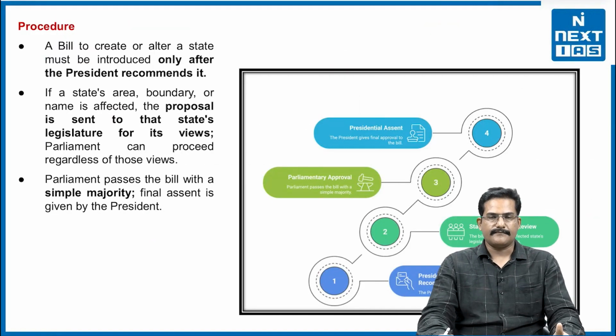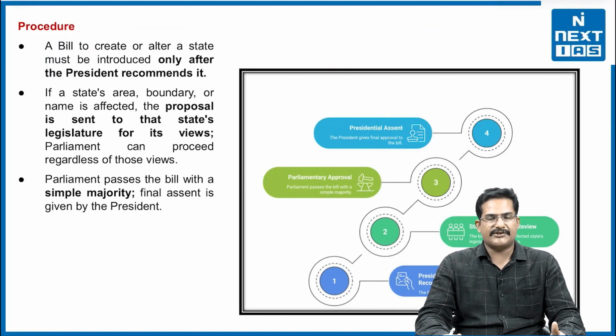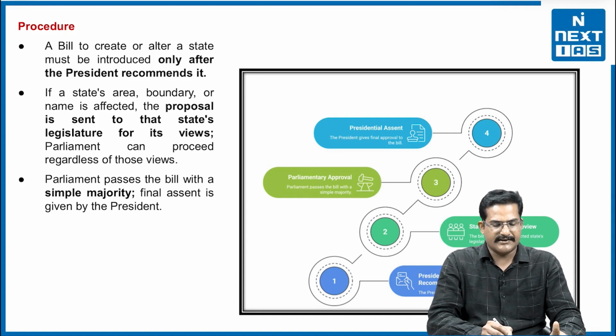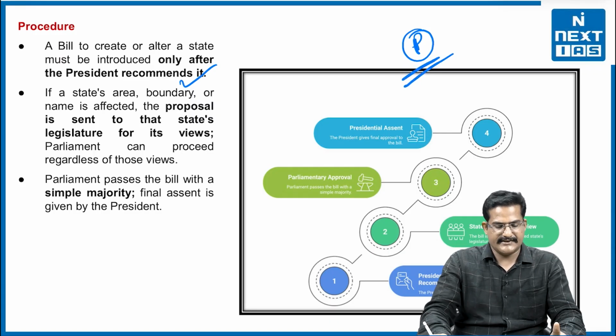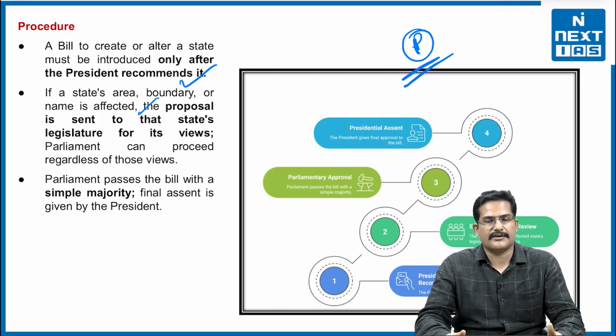Procedure. So, the procedure to create a state in India is complex because it needs multiple levels of approval. At first instance, what happens? A bill to create or alter the state must be introduced only after the president recommends it. So, prior recommendation of the president is needed, right. Second, what happens? If the state's area, boundary or name is affected, the proposal is sent to the affected state as well. However, their views are not binding on the union parliament, or rather the government, right.